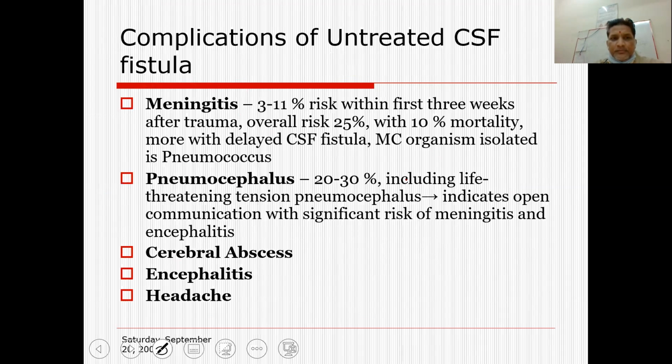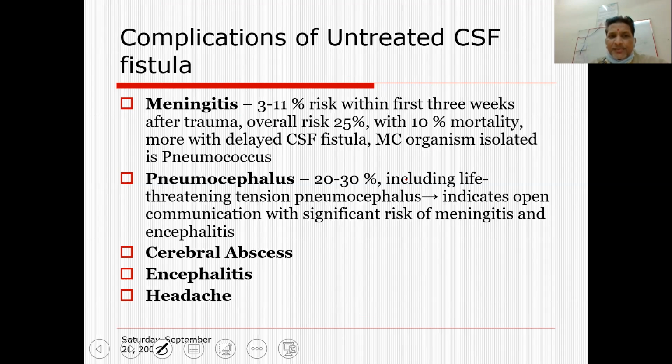So what are the complications if the patient does not undergo a CSF leak surgery? The majority of traumatic CSF leaks do not need any kind of surgery. They will recover on their own, when there is healing of the post-traumatic phase, most of the cases will resolve on their own.